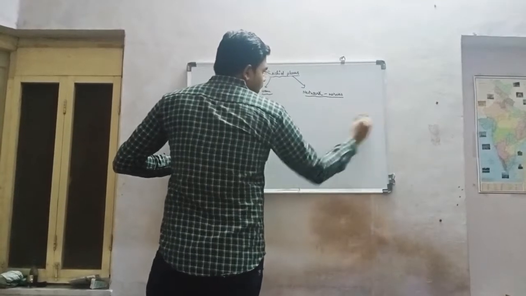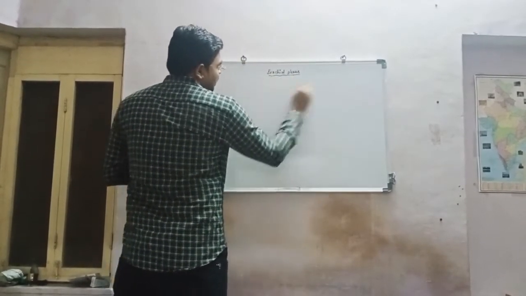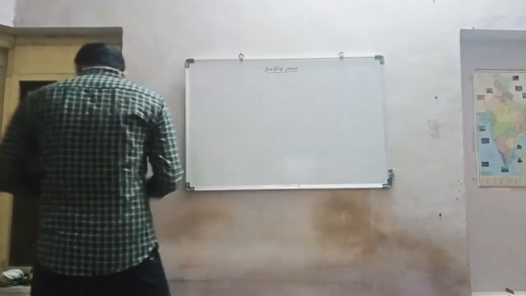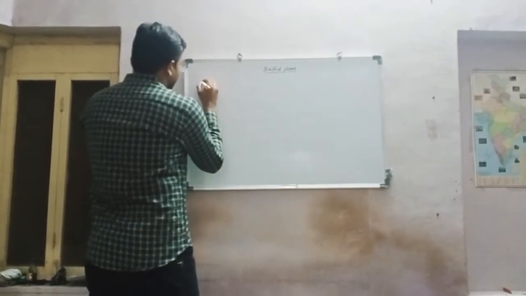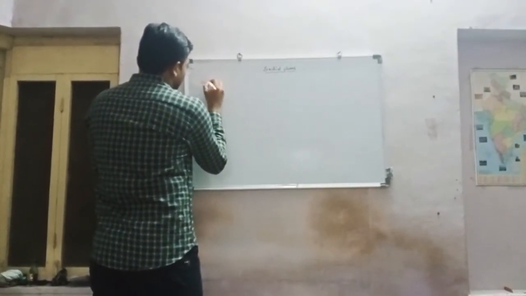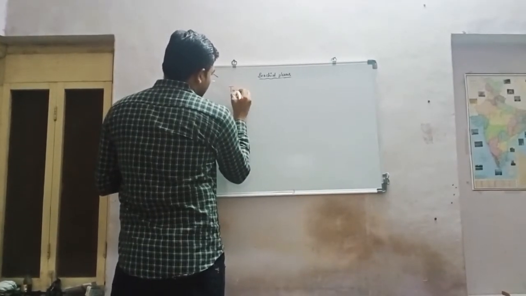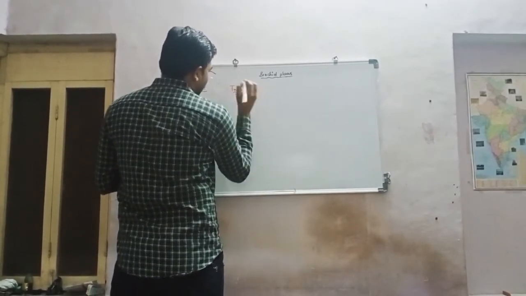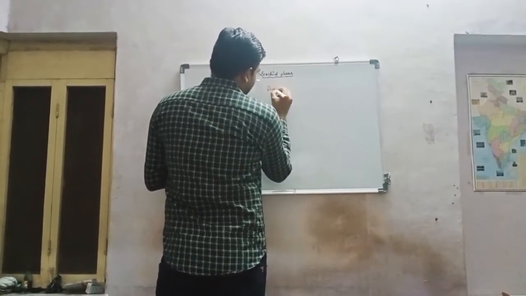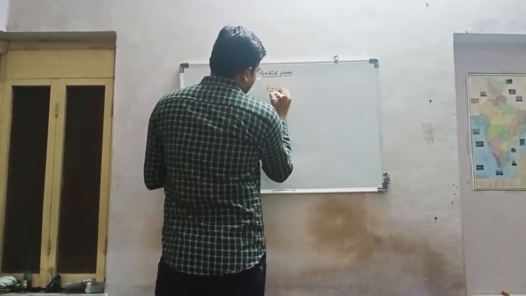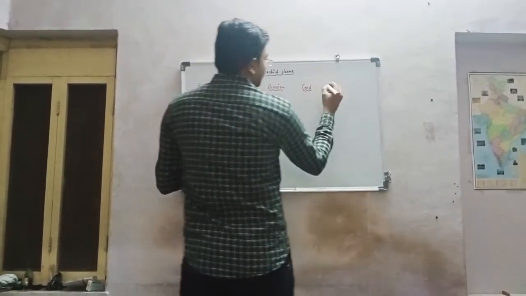So first of all, the roots of the brachial plexus, then the trunks, divisions, cords, and finally its branches.